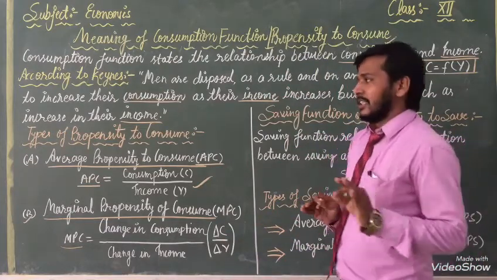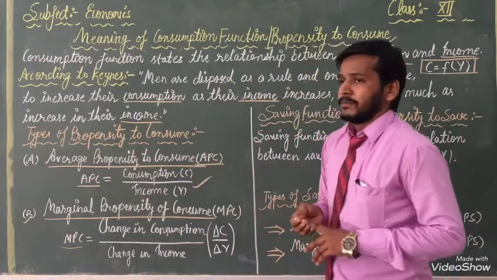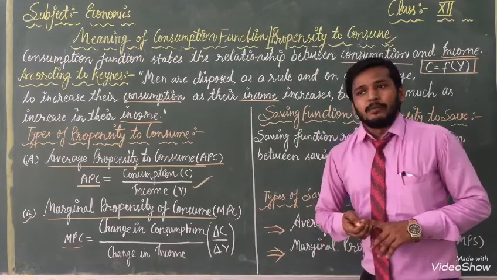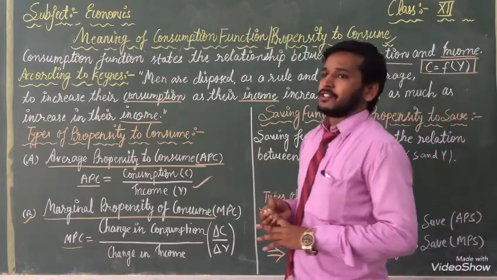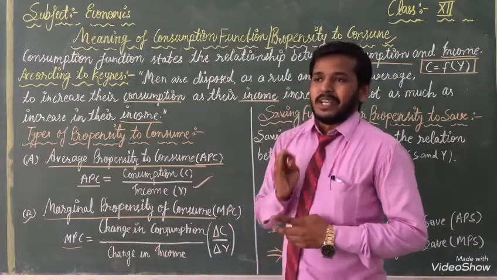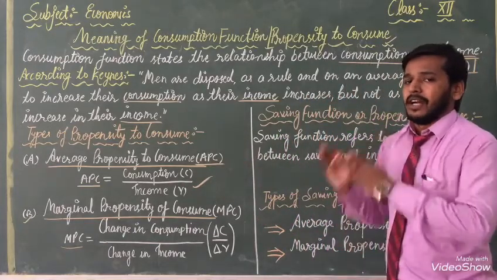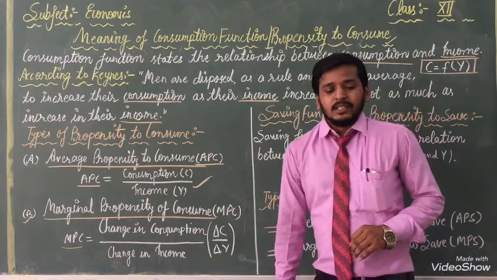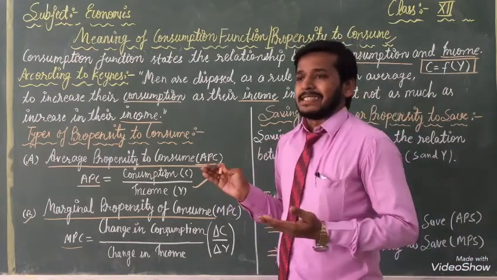Clear? This is the important part of propensity to consume. With the help of that, we can solve it. If the question asks to make a table, you will make a table. Otherwise, you will have to make a schedule and explain with the help of a curve also.